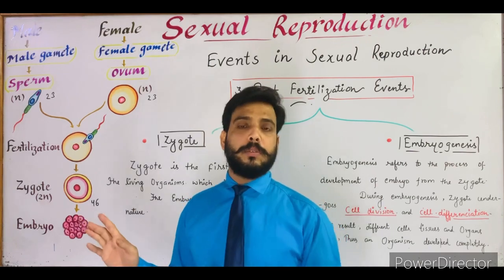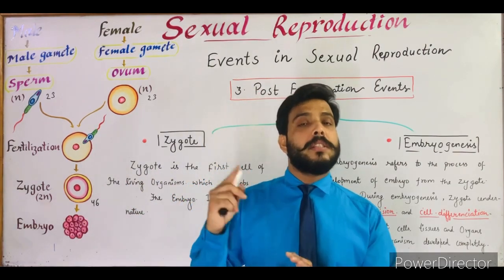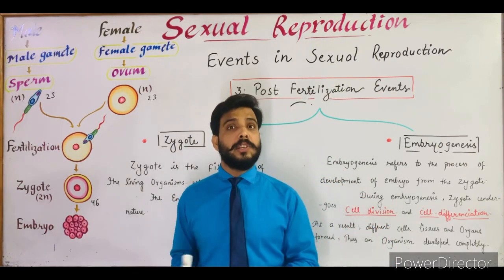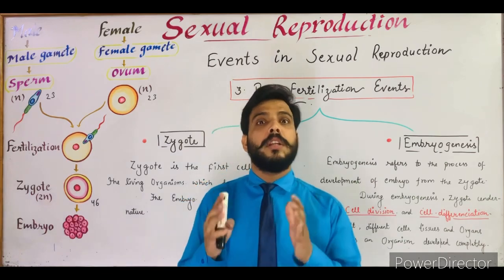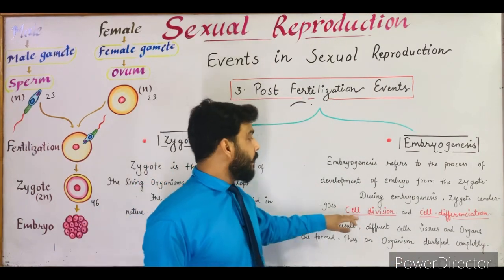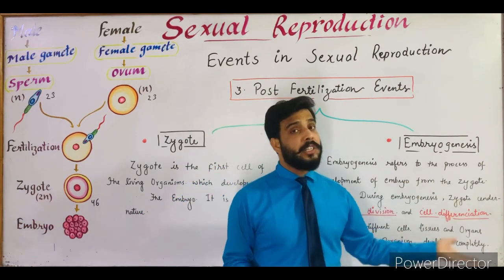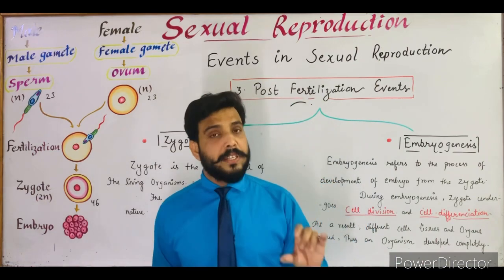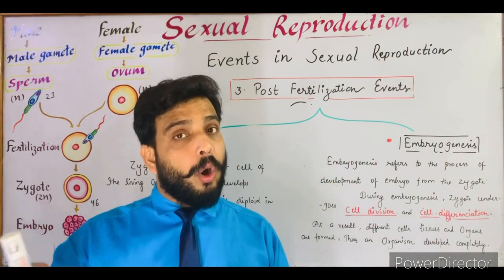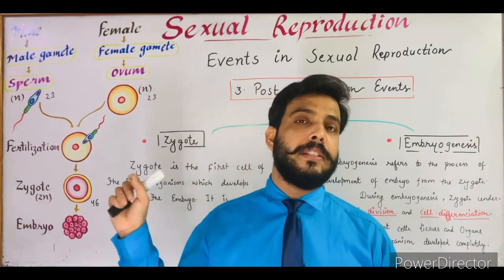So it's not possible to produce a complete organism with a similar type of cell. So it is very important to have differentiation. Without cell differentiation, organism formation can't take place. Again I repeat, differentiation means what? A single type of cell can produce all the other types of cells. This is known as cell differentiation.